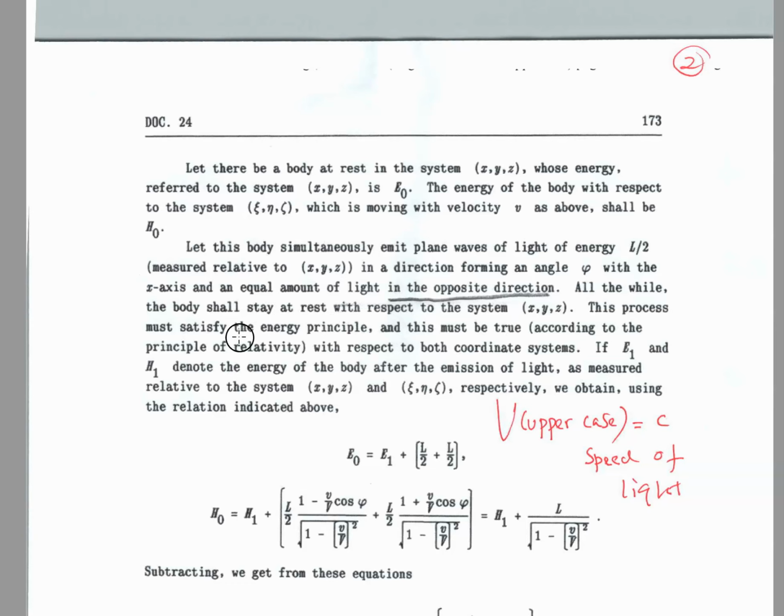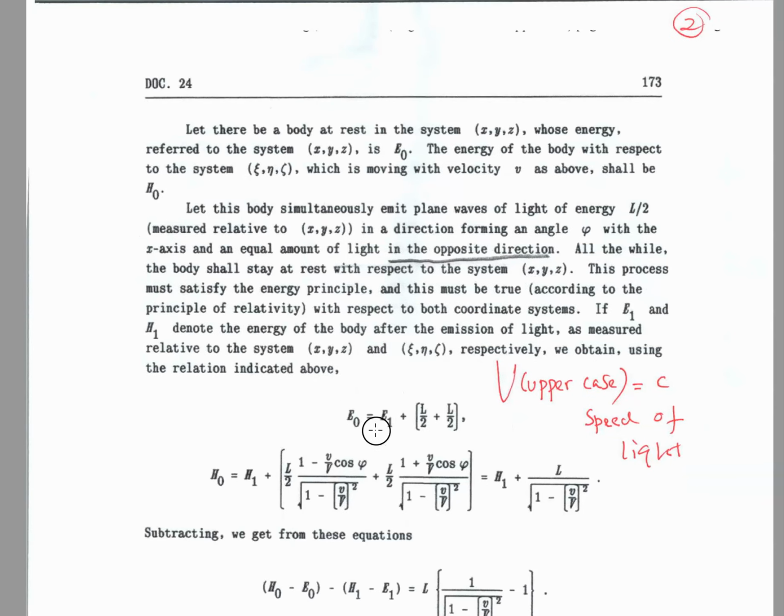This process must satisfy the energy principle, and this must be true according to the principle of relativity with respect to both coordinate systems. If E1 and H1 denote the energy of the body after the emission of light, as measured relative to the systems XYZ and epsilon eta theta respectively, we obtain, using the relation indicated above, E0 equals E1 plus L by 2 plus L by 2.